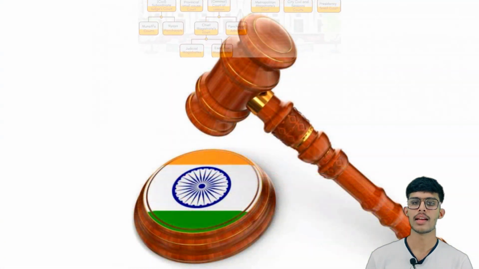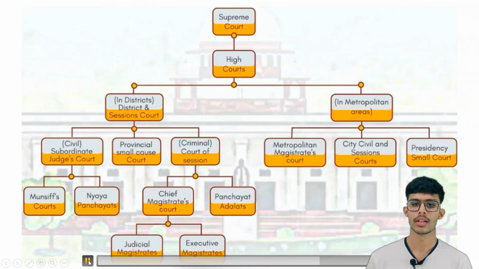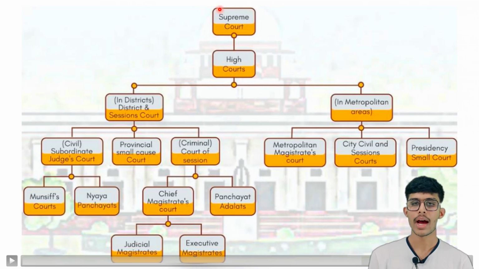Let's understand our judicial system through this graph. So the highest authority of the judicial system is the Supreme Court. Under it, the high courts come. Now the high courts are divided into two parts. The first one is the district and session court, and the second one is in metropolitan areas.